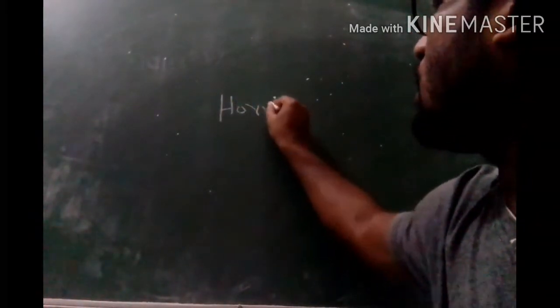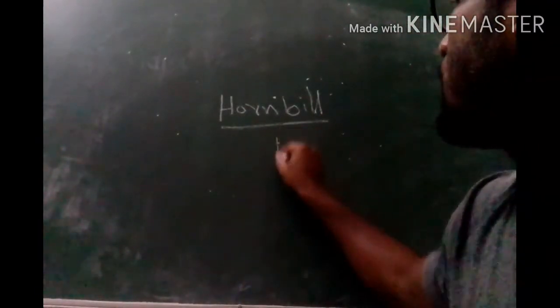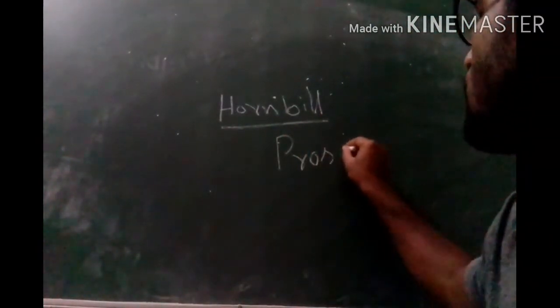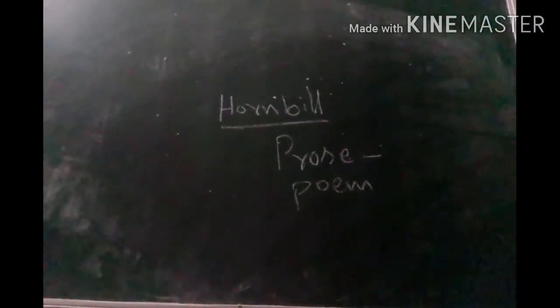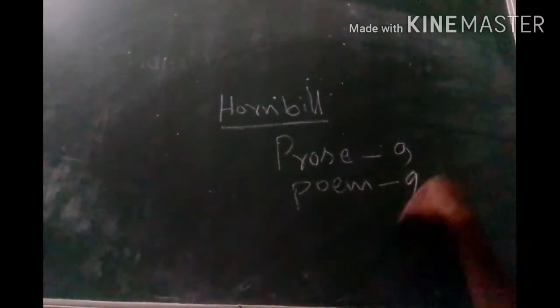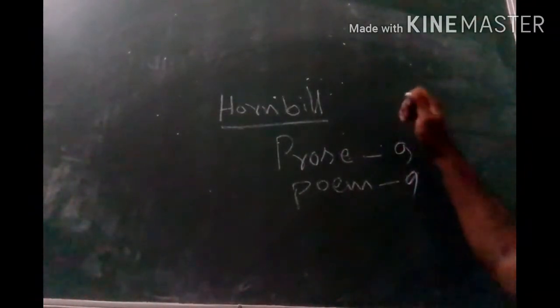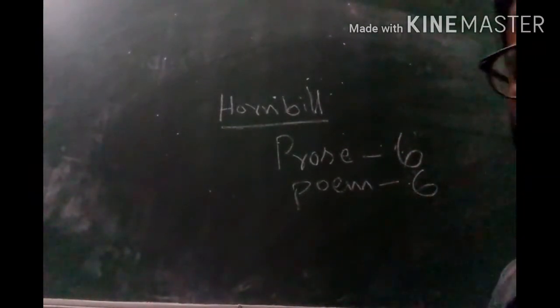The main textbook Hornbill has prose and poem. Near about 8 or 9 prose and the same number of poems were there, but after deduction you only have to complete 6 prose and 6 poems. This is the present syllabus.